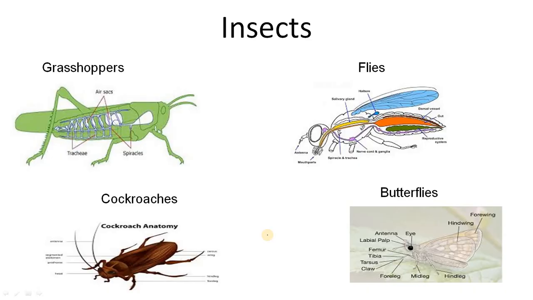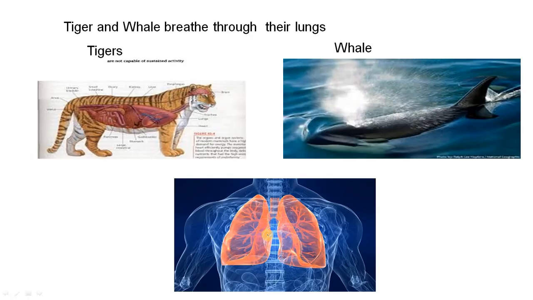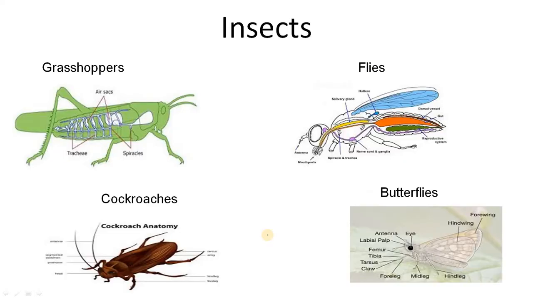So see, as in the previous picture we saw that some animals breathe through lungs. Insects are very small, you know that, right? You have seen housefly, cockroach, grasshoppers, butterflies. They are very small. So they do not have lungs.